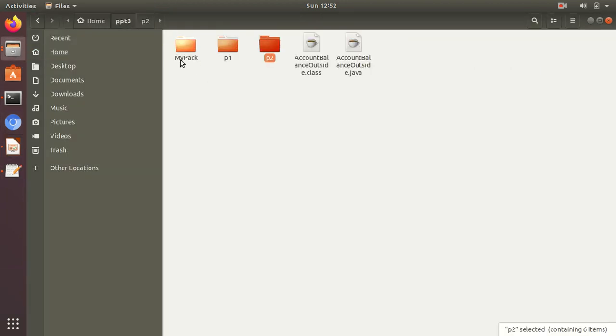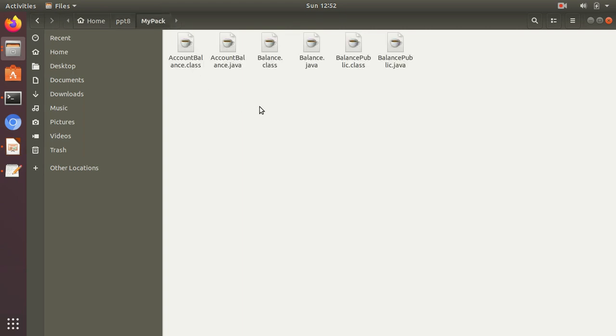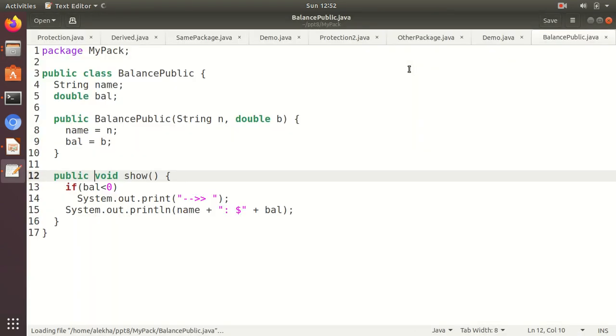Okay, let us go back to my pack. This is the Balance class, which has been modified to public, so that the Balance object can be created outside. Unless we make the class public, none of the other classes outside the package can create an instance of this class. So we have to make it public. For some other package where we want to create it, we have to mention the access specifier over there. Now suppose we omit that. And I made all the members public so that we can access them directly.